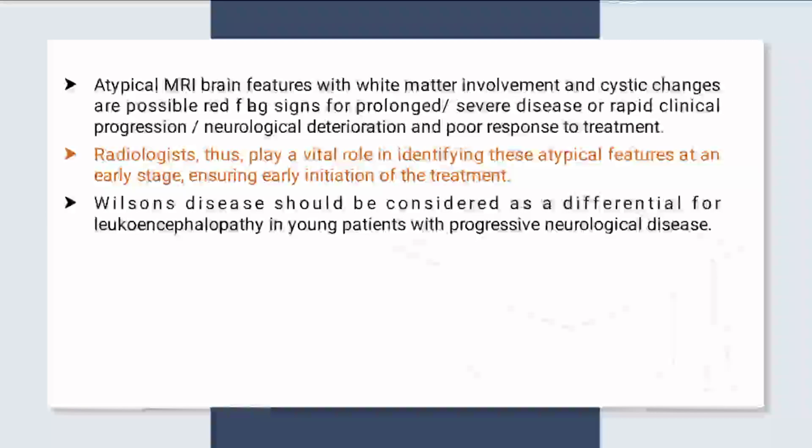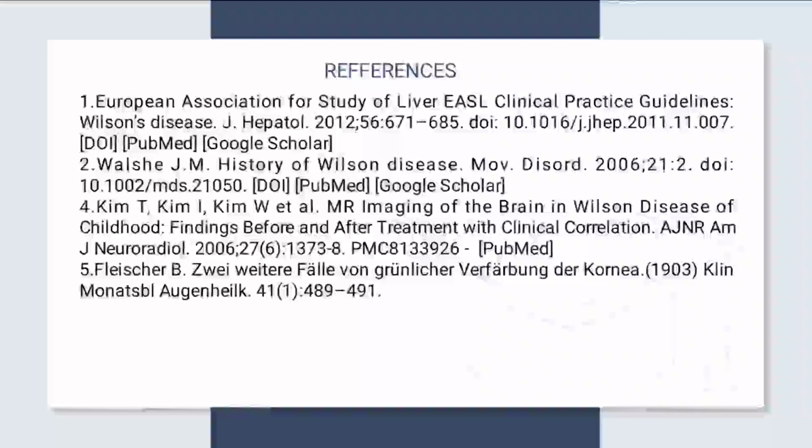Atypical MRI brain features with white matter involvement and cystic changes are possible red flag signs for prolonged severe disease or rapid clinical progression, neurological deterioration, and poor response to treatment. So radiologists play a vital role in identifying these atypical features at an early stage, ensuring early initiation of treatment. Wilson disease should be considered as a differential for leukoencephalopathy in a young patient with progressive neurological features. These are the references. Thank you.